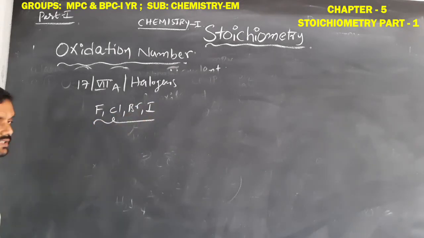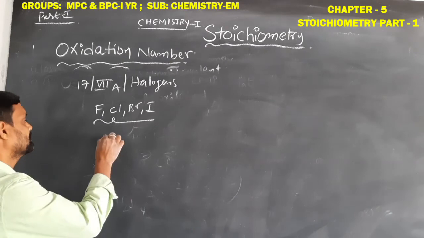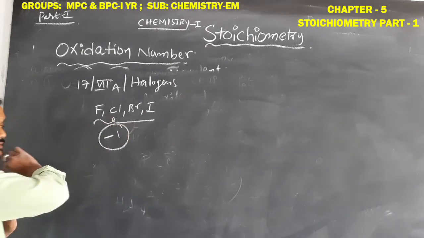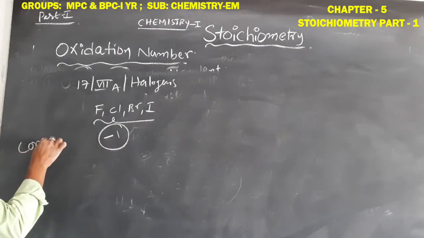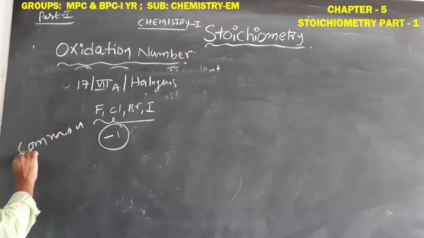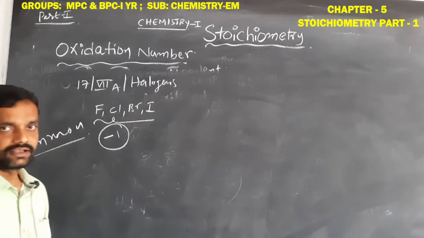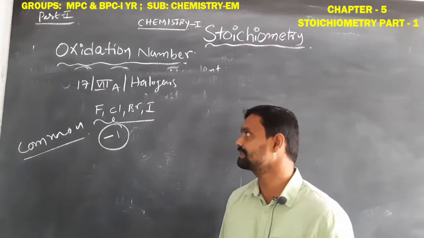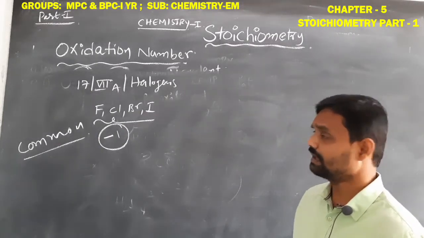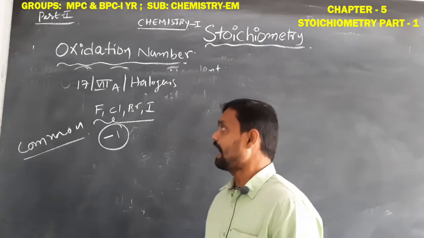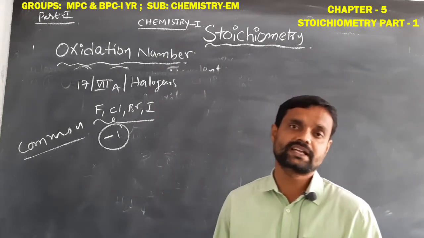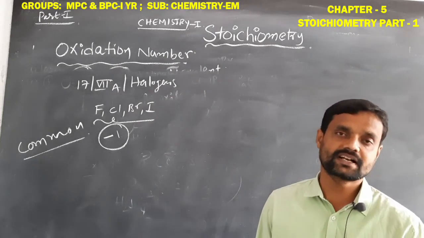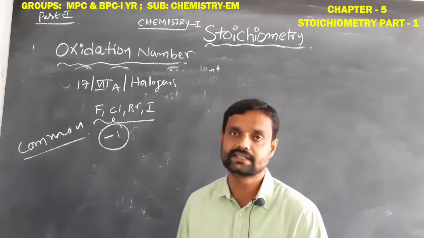These elements' common oxidation number is -1. Common oxidation number is -1 for the 17th group or 7th A halogens: fluorine, chlorine, bromine, iodine.